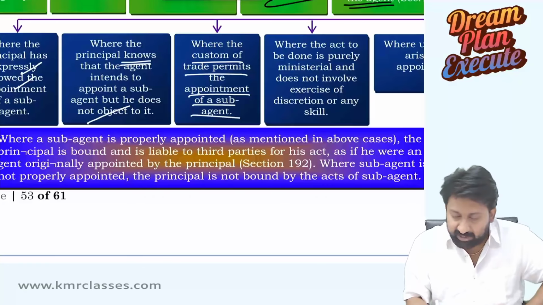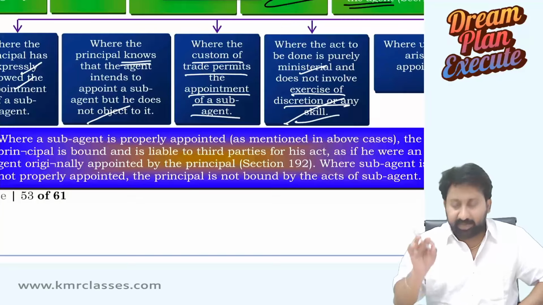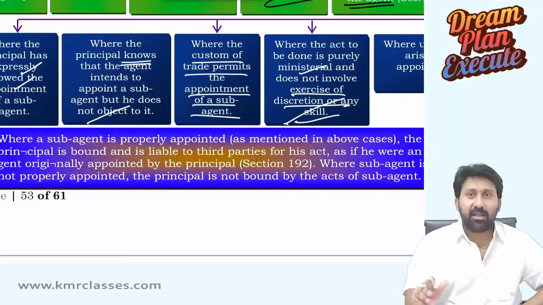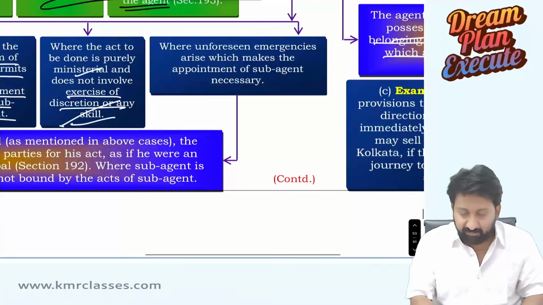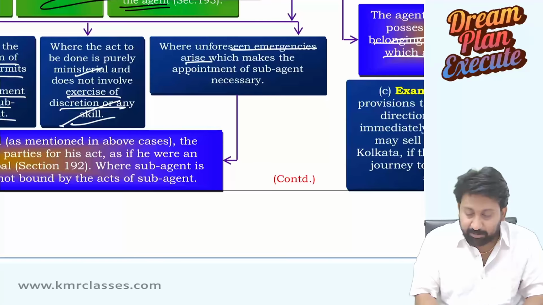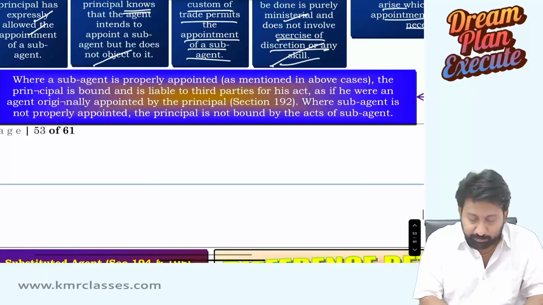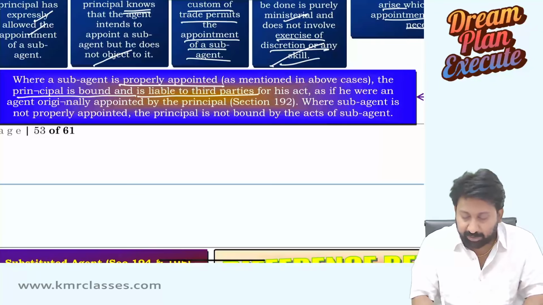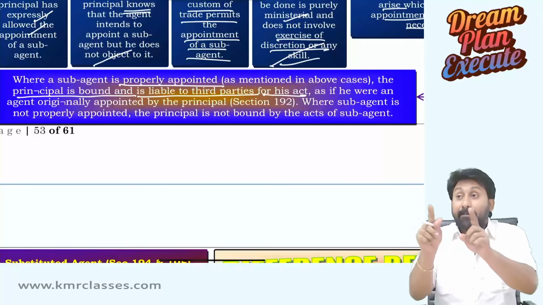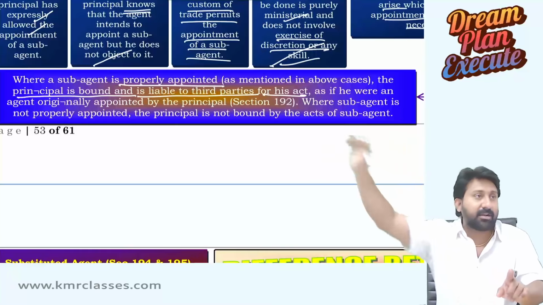Next. Where the act to be done is purely ministerial and does not involve any exercise of discretion or skill. It means it is not about discretion or skill. It is only labor work. Okay, in that case, you can appoint sub-agents. Where an unforeseen emergency arises, which makes the appointment of a sub-agent necessary. Where a sub-agent is properly appointed, the principal is bound and liable to third parties for his act. Okay, the sub-agent is not responsible to the principal, but the principal will be liable to the third party.